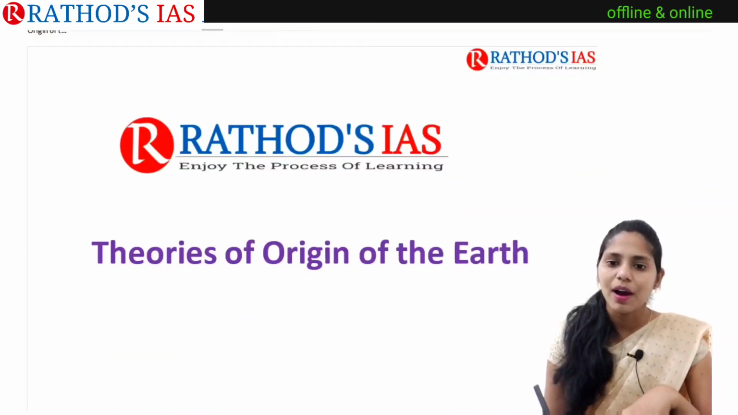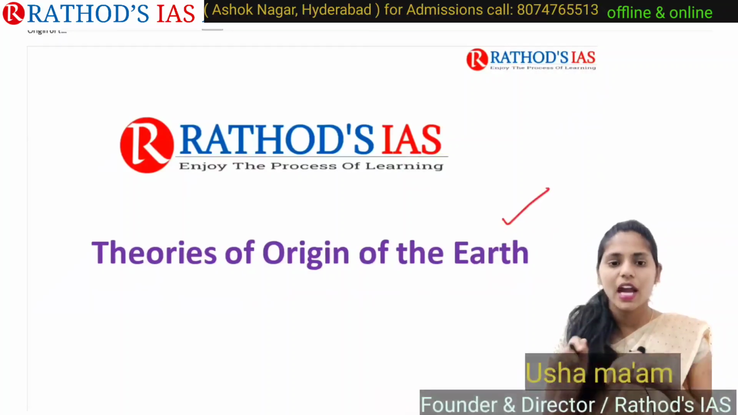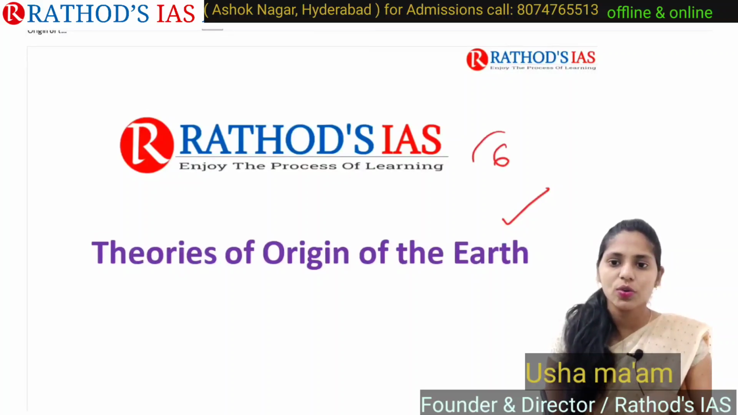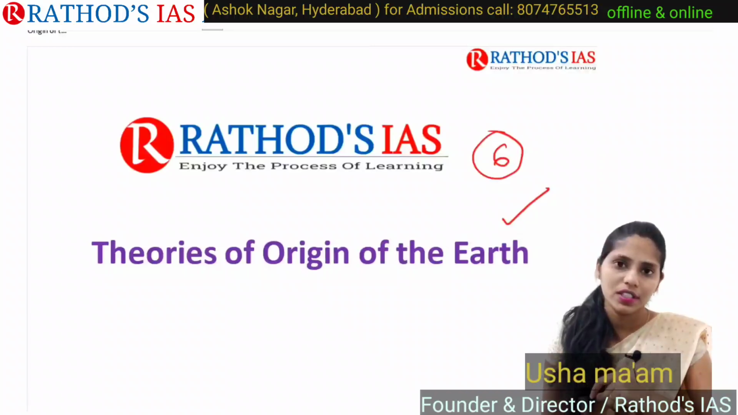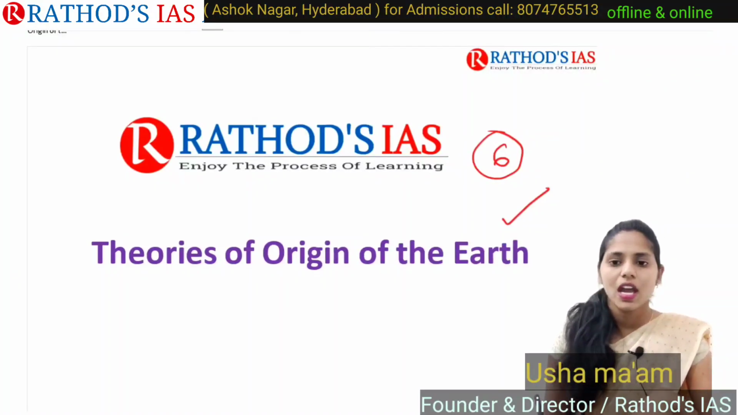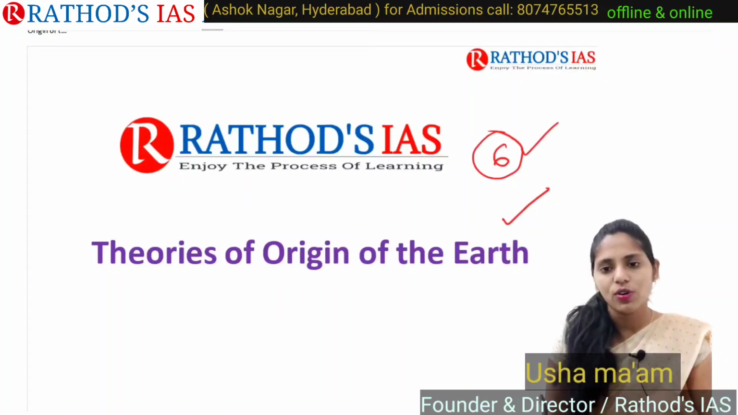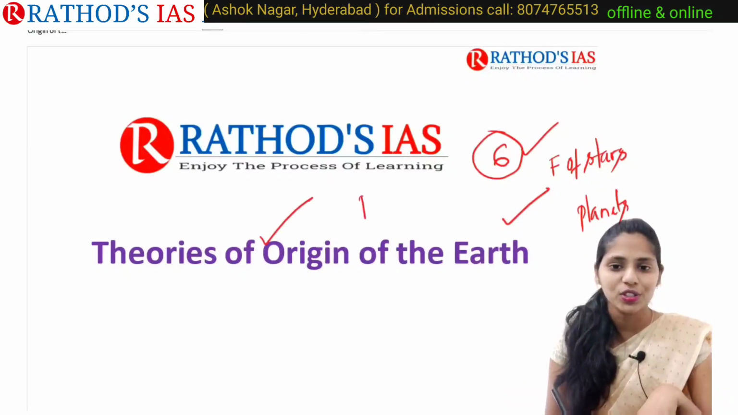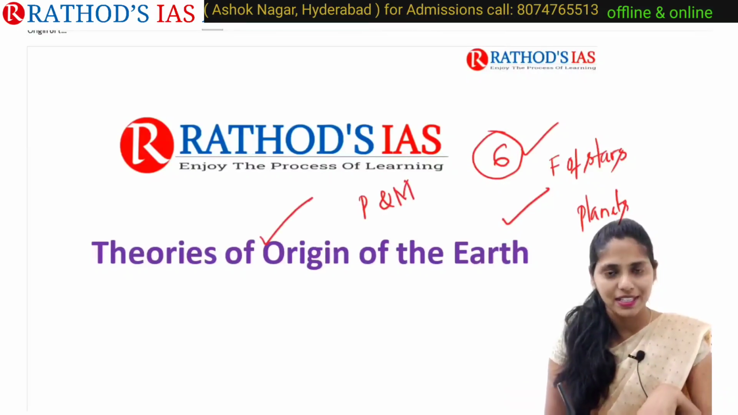In the last lecture we studied the solar system, and now in this lecture we are going to understand theories of the origin of the earth. There are about 6 theories, and we are going to discuss each and every theory in great detail. Apart from these theories, we are also going to understand the formation of stars as well as the formation of planets. This topic is very important for both your prelims and your mains.